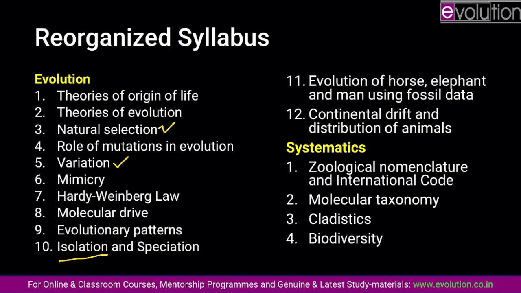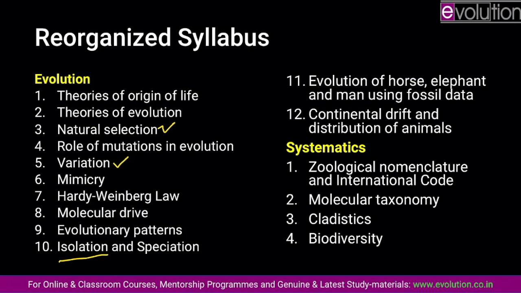After that, you should be doing evolution of horse, elephant, and man using fossil data. And there is a hidden topic here, which I will be discussing later, that is the study of fossils themselves. Then continental drift and distribution of animals. It can be seen as 2 distinct topics, but they are extremely related. Therefore, I have included them under one topic, that's continental drift.